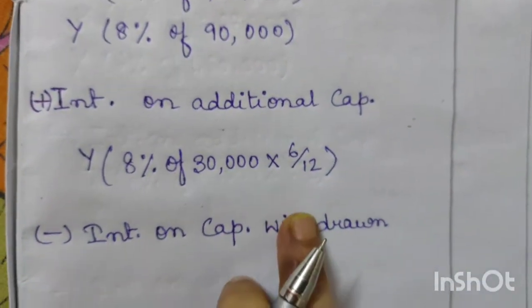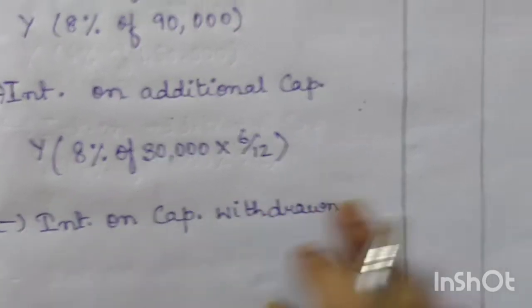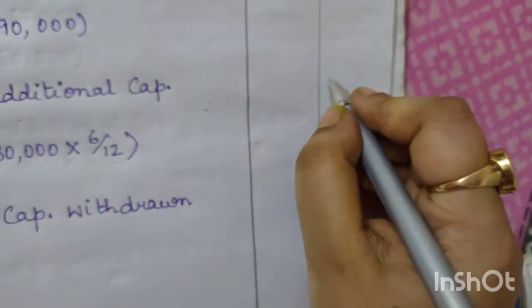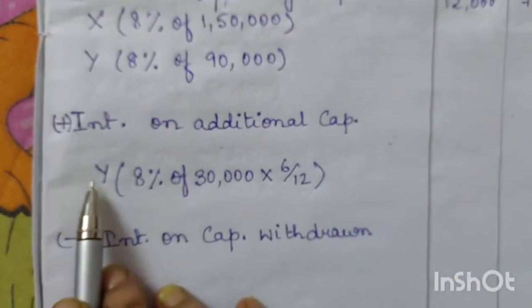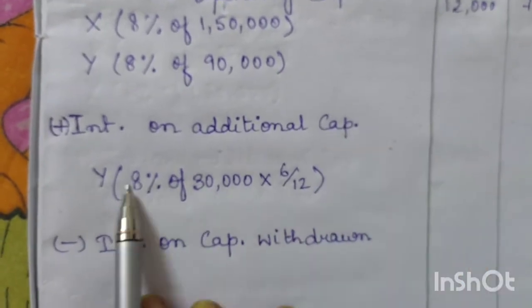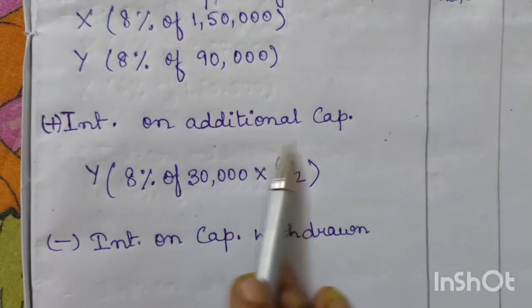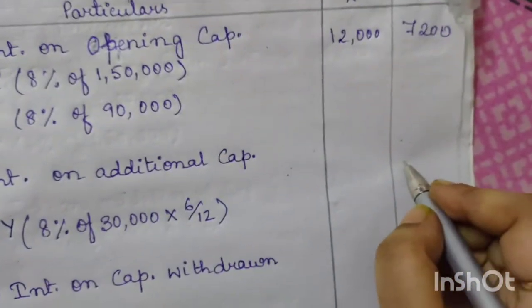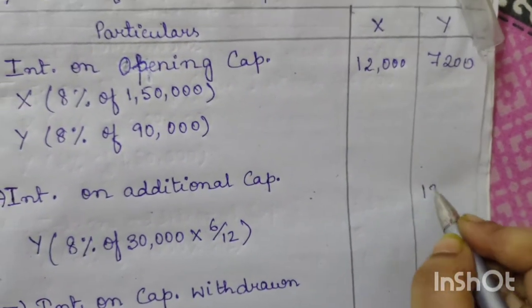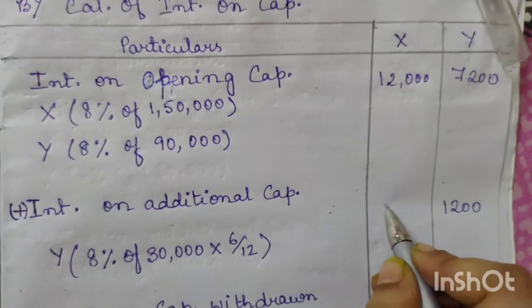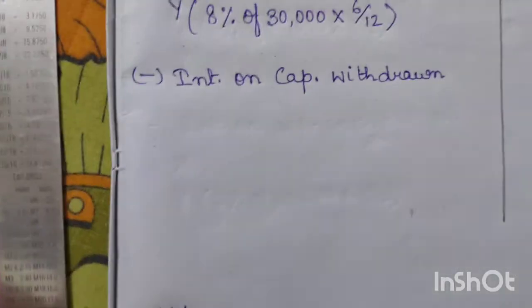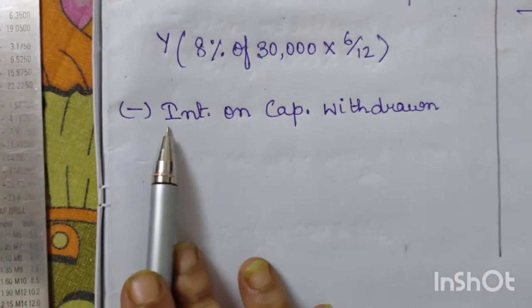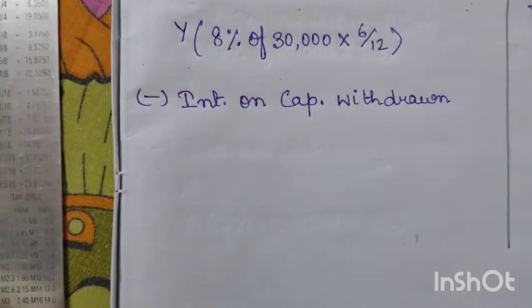If we make the calculation, we will get 1200, and we write it in Y's column because additional capital was brought in only by Y.